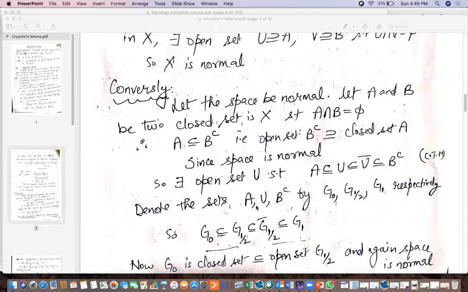Now denote this closed set A, this open set U, and this open set B complement by G0, G half, and G1, where half is a dyadic fraction respectively. So now this part can be represented by G0, contained in G half, and the closure of G half, which will be contained in G1. B complement is G1.